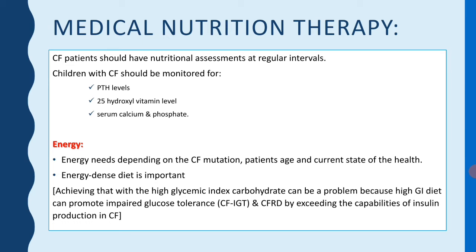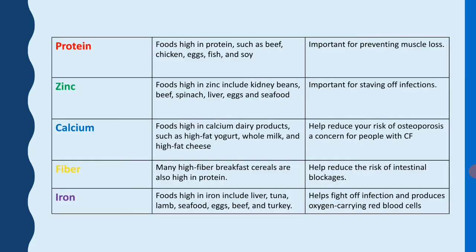Now what are its energy needs or energy requirements? Energy needs depend on the cystic fibrosis mutation, patient age, and current state of health. Energy dense diet is more important. Hopefully we can achieve the energy needs of this patient. High glycemic index carbohydrate can be a problem because a high glycemic diet can promote impaired glucose intolerance, CFRD, by exceeding the capability of insulin production in cystic fibrosis.